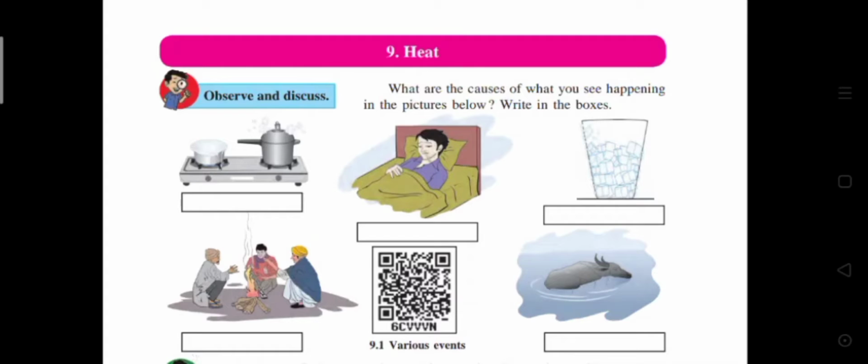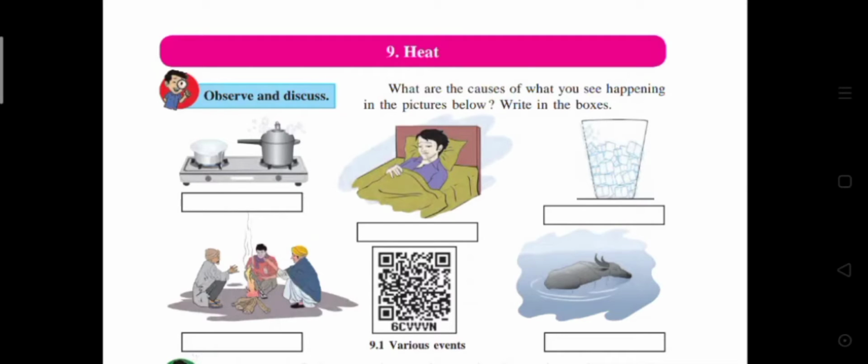Observe and discuss. What are the causes of what you see happening in the pictures below? Write in the boxes. In the first picture, we can see continuous supply of heat increases the temperature, which causes boiling of milk and the cooker whistle. Second picture, higher temperature of the body than the surroundings is causing the fever.